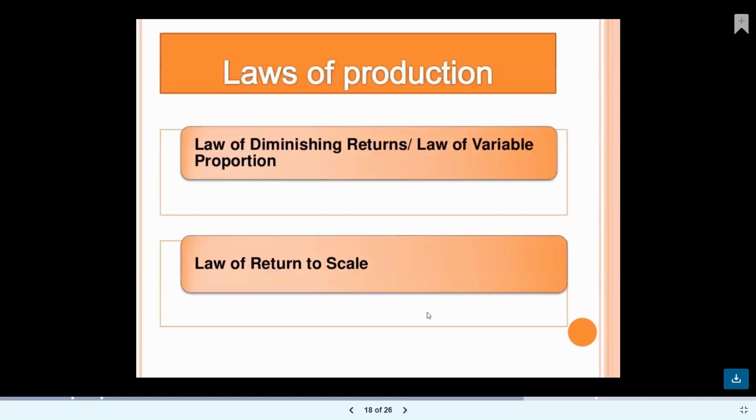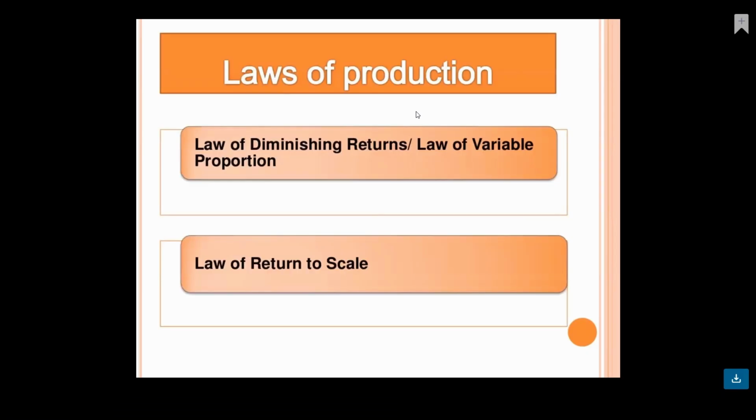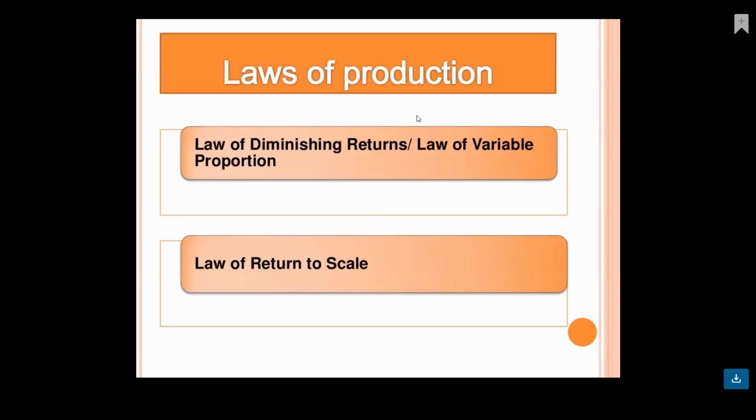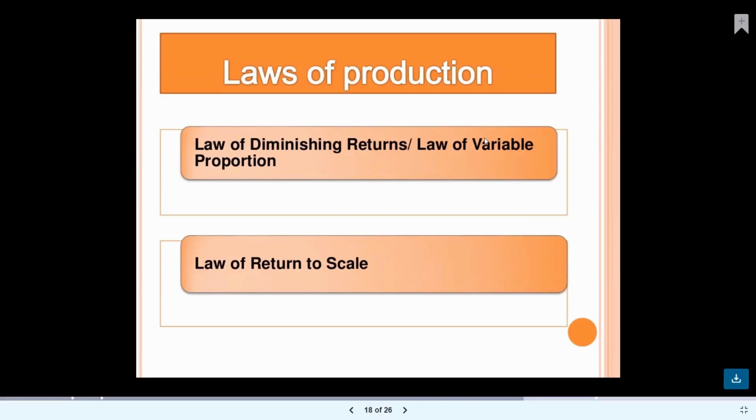Law of production. Now we learned about law, and we come to learn in detail what the laws of production are. We have two things inside the short span. When the production is of a short term, you have two laws of production prevailing: one is the law of diminishing returns, and the next one is the law of variable proportion. Sometimes we can use the same word for both. And during the long run, it is the law of returns to scale.